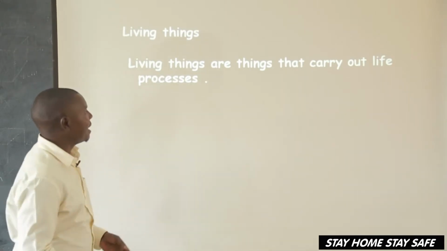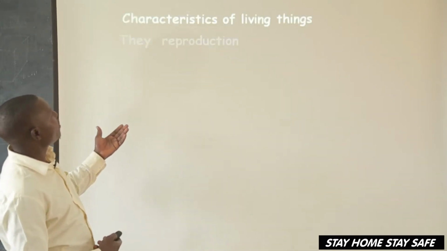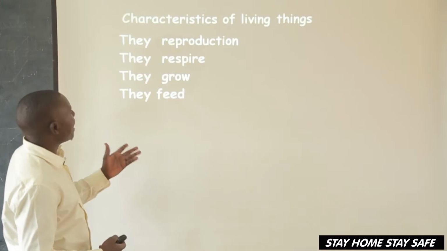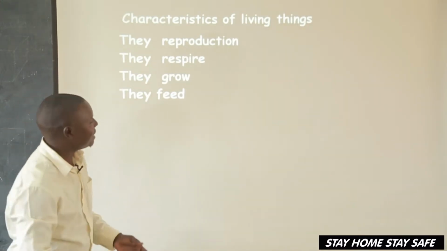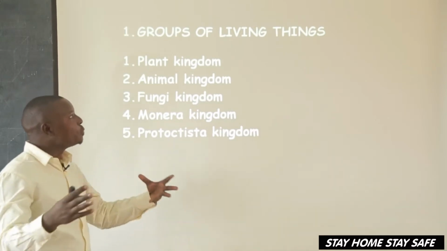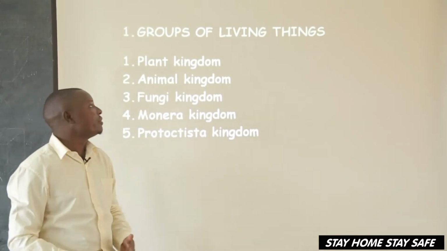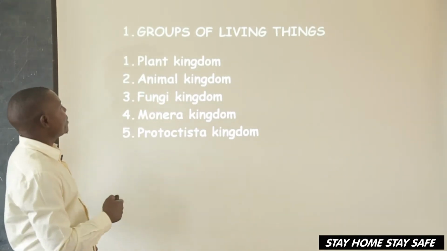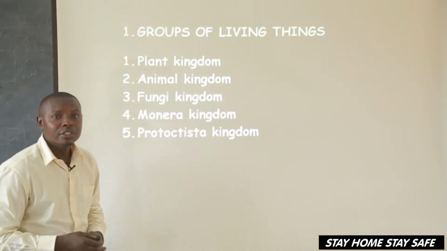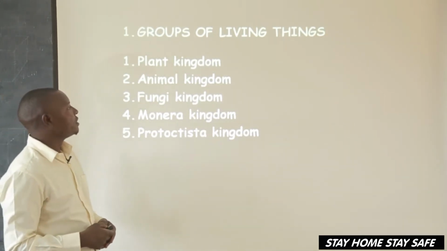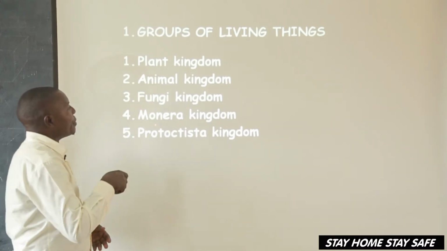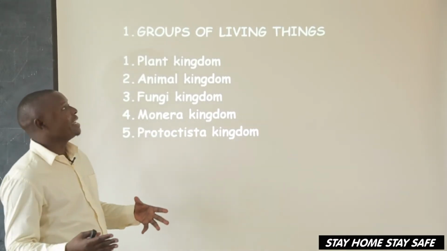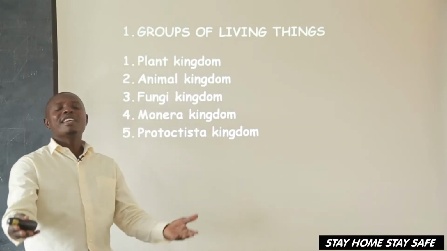Let's continue and look at the characteristics of living things. One, they carry out reproduction. Two, they respire, they grow and feed. Add on others. Okay? Let's look at groups of living things, or kingdoms of living things. Living things are grouped into 5 kingdoms. One, we have the plant kingdom. Two, the animal kingdom. Three, the fungi kingdom. Monera, protoctista. Some of these things we looked at in P3. So you know them, not so?